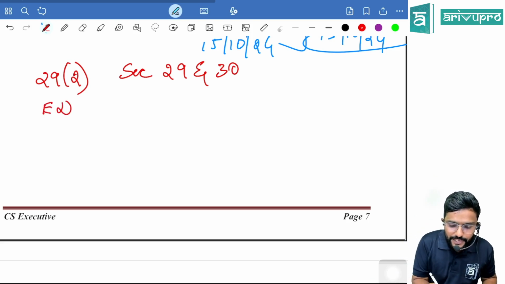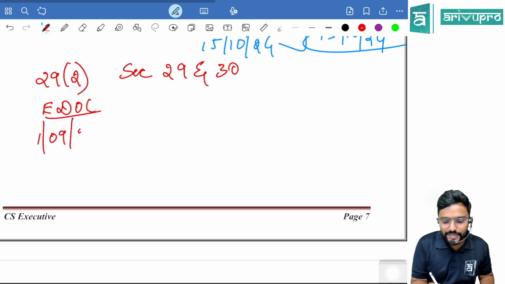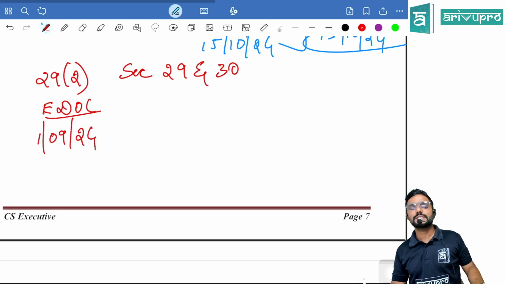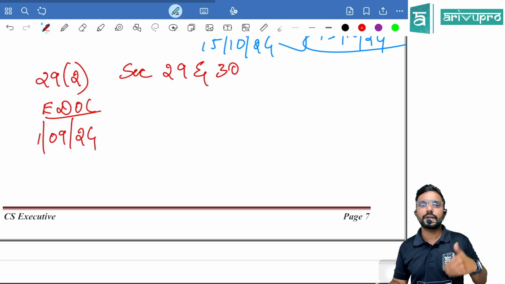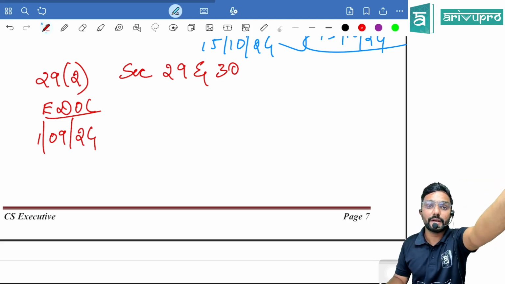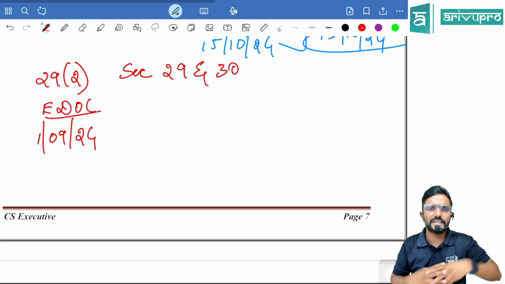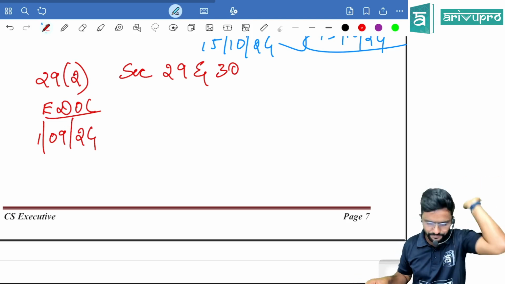The effective date of cancellation was 1st September 24. Later I received the cancellation order, shocked. Now I made an application telling, sir, give back my registration, revoke the cancellation, and I have made all my defaults good.